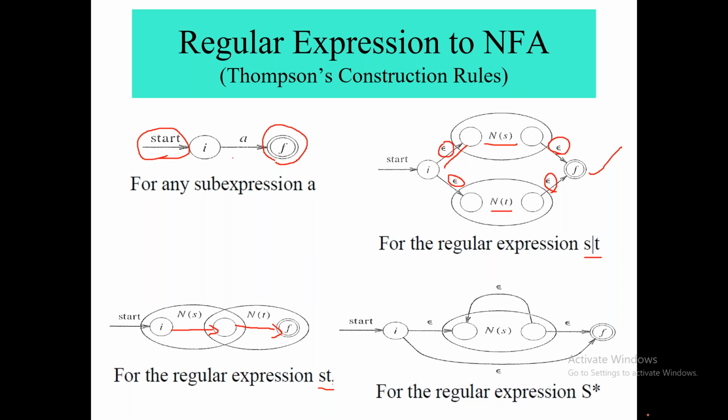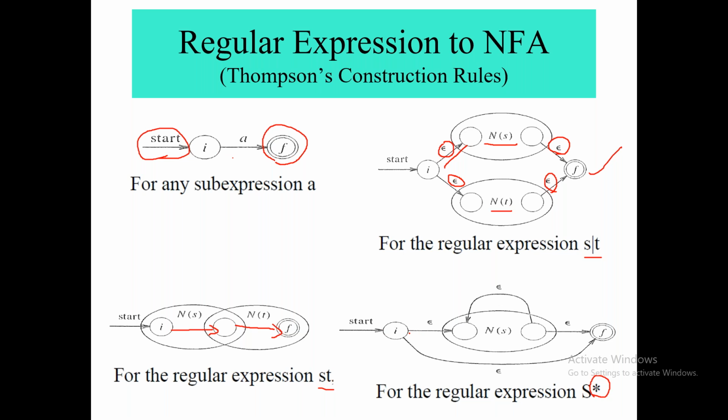Last one is S star, or you can say A star, B star. What does this star represent? It represents that either my S will run for 0 times, meaning nullable, right? Or it can run 1 time, or 2 times, meaning multiple occurrences: either no occurrence, or 1, 2, or multiple occurrences. Okay, so here let us see what logic is applied.